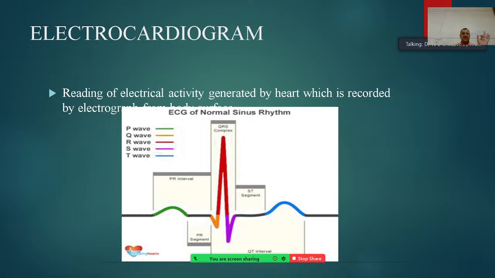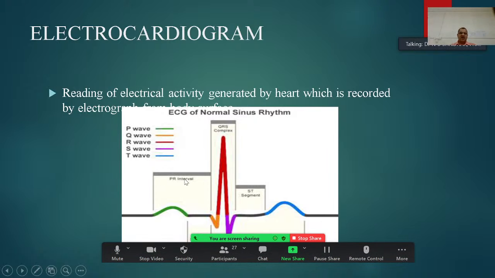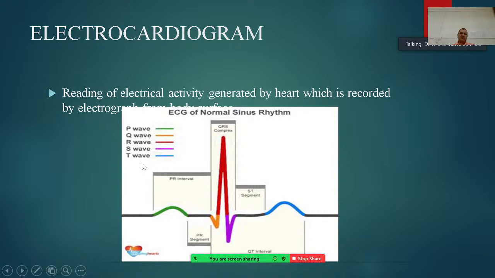So this is the electrocardiographic pattern, the recording of electrical activity generated by the heart on an electrocardiogram. That's the change of electrical conductivity in the heart in the different stages of the heartbeat. Here you can see the PR interval, and this is the P wave. If you take a typical electrocardiogram, the line shown in yellow is the P wave.